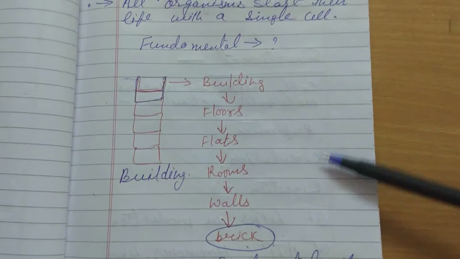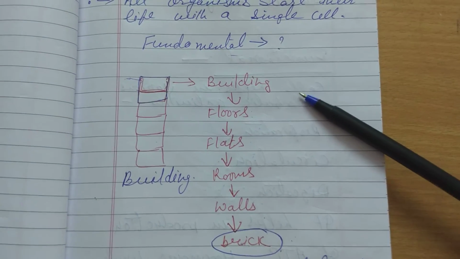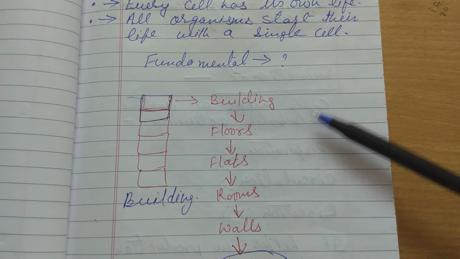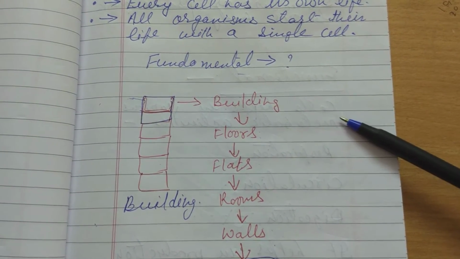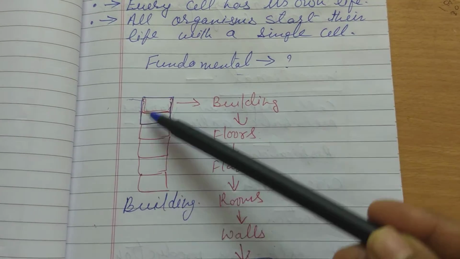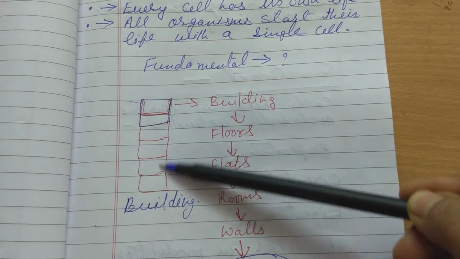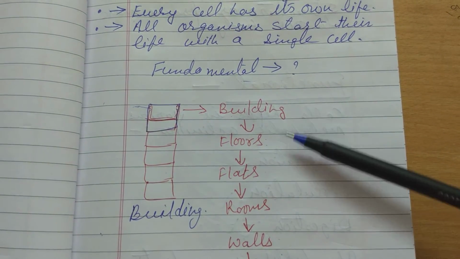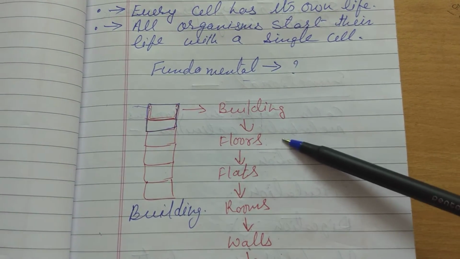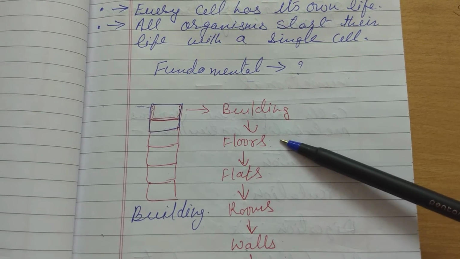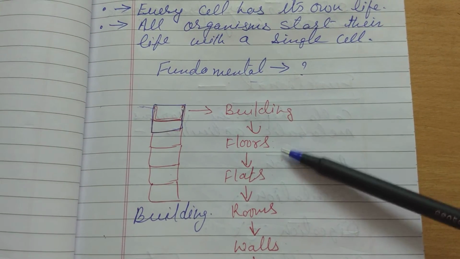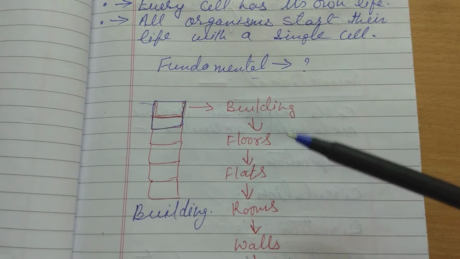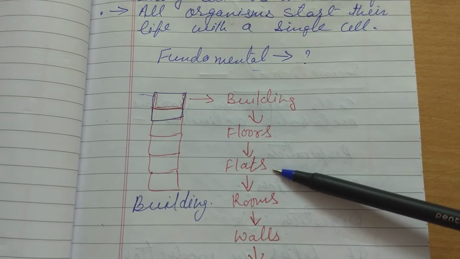You have seen many buildings around you. What is there in a building? This is a building, and in a building there are many floors, like first floor, second floor, third floor and so on. In a floor, many flats are there.